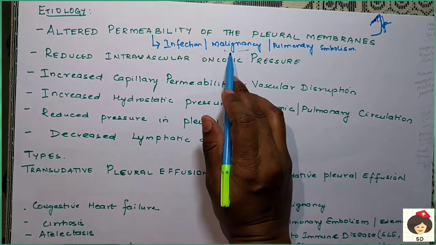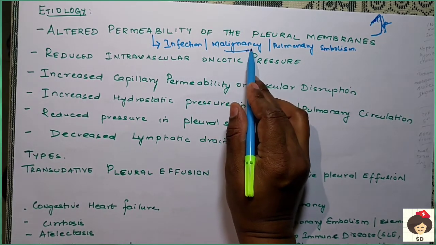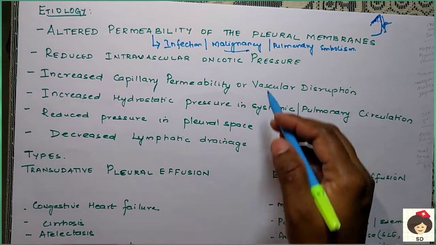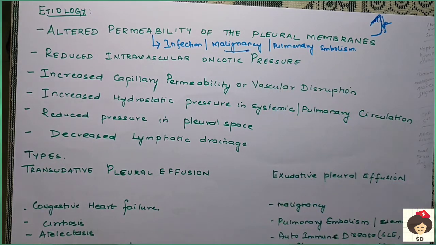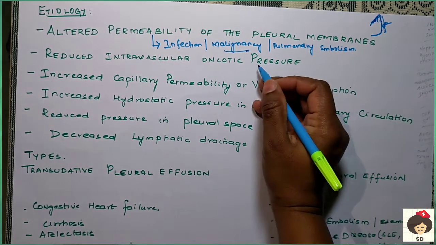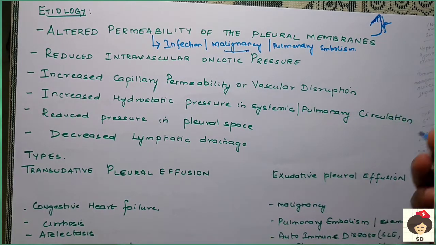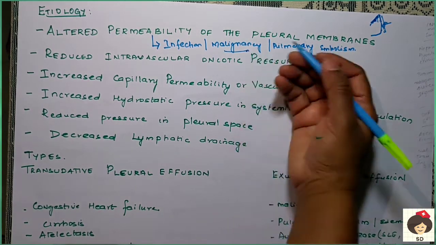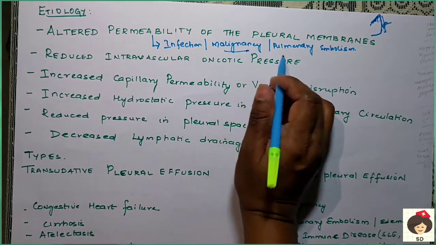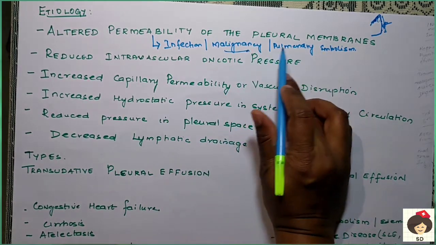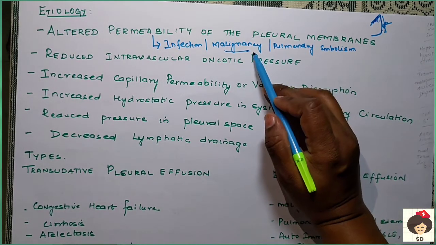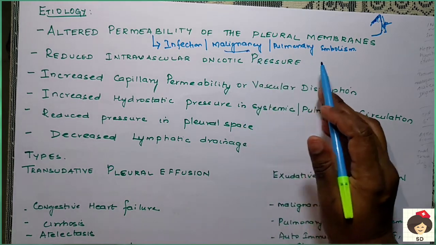And again malignancy, in malignancy also it's a tumor. Whenever there is a tumor there is more lymphatic drainage, due to increased metabolic activity of the tumor tissue. Because malignancy means tumor tissue keeps multiplying in an increased amount. So there is increased metabolism. During increased metabolism there are so many cellular debris, lymphatic fluid, everything is formed. This fluid will alter the pleural membranes and thereby this fluid can extravasate into the pleural space. Okay, they can move into the pleural space and thereby they can cause accumulation of the pleural fluid.